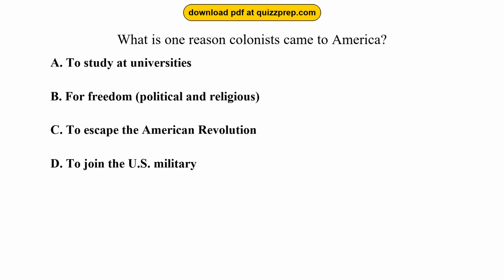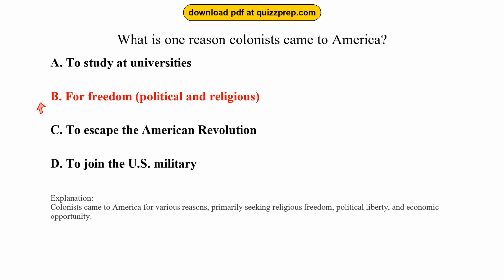Question 39. What is one reason colonists came to America? Option A, to study at universities. Option B, for freedom, political and religious. Option C, to escape the American Revolution. Option D, to join the U.S. military. The correct answer is option B, for freedom, political and religious. Colonists came to America for various reasons, primarily seeking religious freedom, political liberty, and economic opportunity.